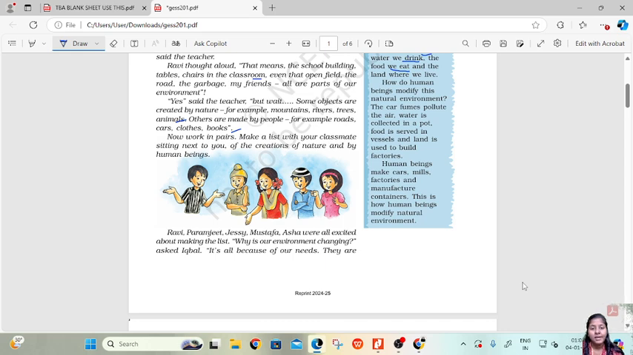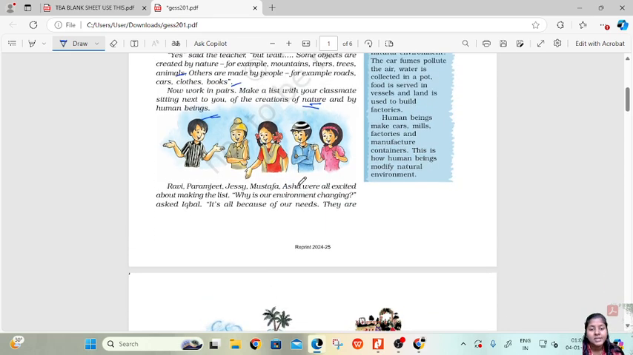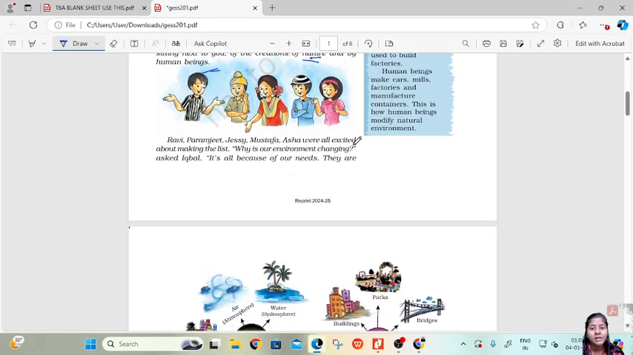Now work in pairs. This is the activity that was given by their teacher. His teacher told them to work in pairs. Make a list with your classmates sitting next to you of the creations of nature and by human beings. Then Ravi, Paramjit, Jesse, Mustafa, and Asha were all excited about making the list.